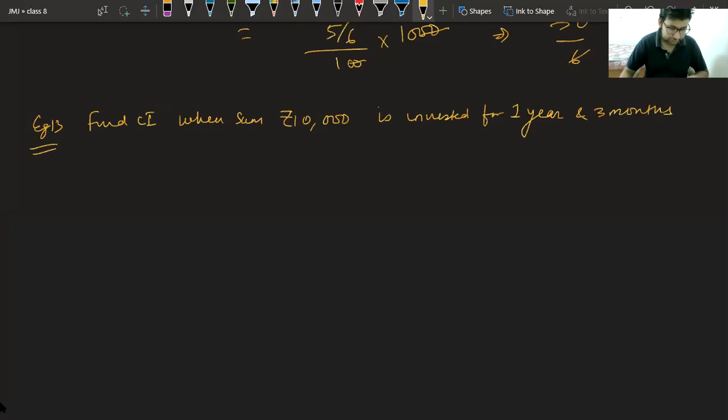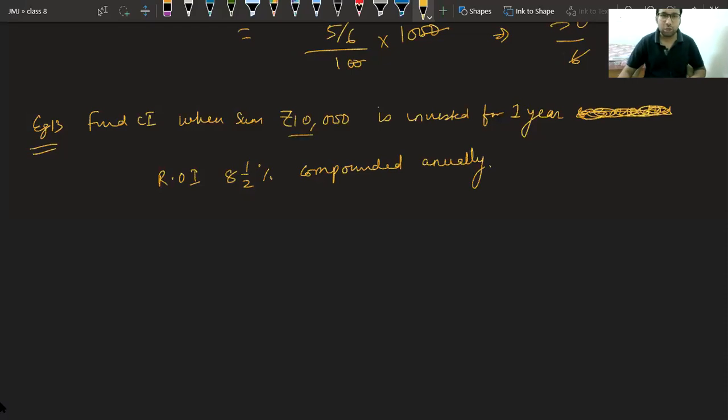First you take it the easy way, na? Don't take 3 months first. First you find only for 1 year. Rate of interest is 1/2% compounded annually. Class, find this answer.